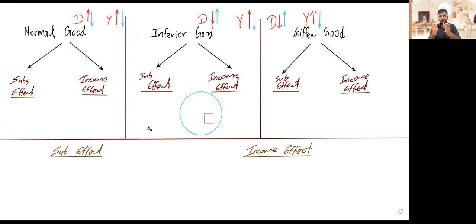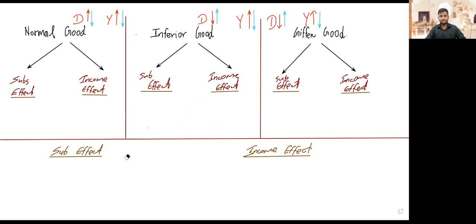Because inferior goods and Giffen goods have almost the same feature when it comes to the relationship between demand and income. Both products have a negative relationship between demand and income. Keep that in your head, because it will be useful in finding the differences between inferior goods and Giffen goods.